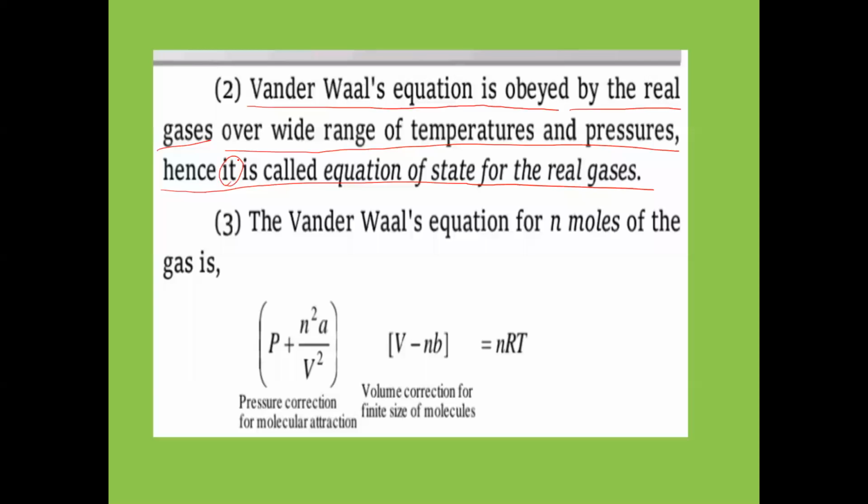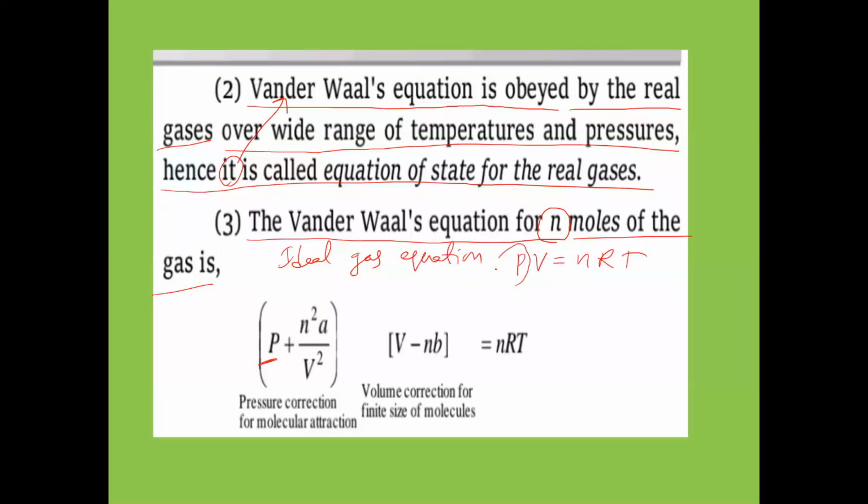It means your Van der Waals equation is called the equation of state for which gases? The real gases. Next, the Van der Waals equation for n moles of the gas. So the number of moles we have taken is n moles. Generally, what is the ideal gas equation? Tell me. The ideal gas equation is PV equals nRT.